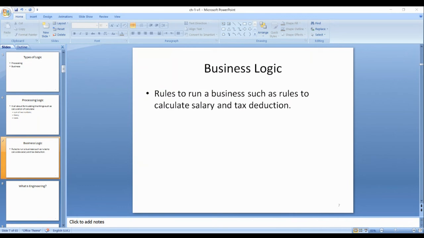Processing logic is the same to calculate the installment amount. For example, if you have a 1 year lease, your monthly installment will be more because it's 1 year.